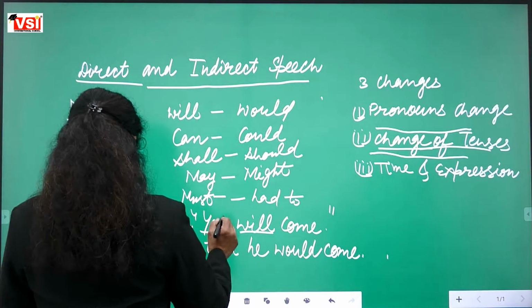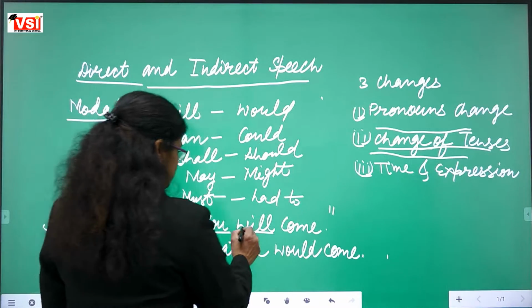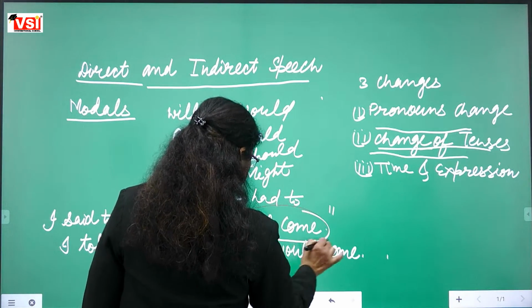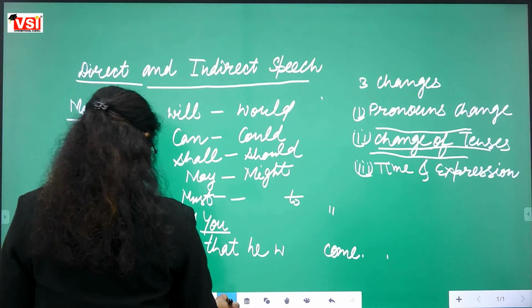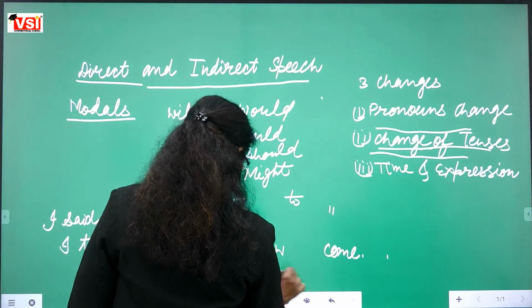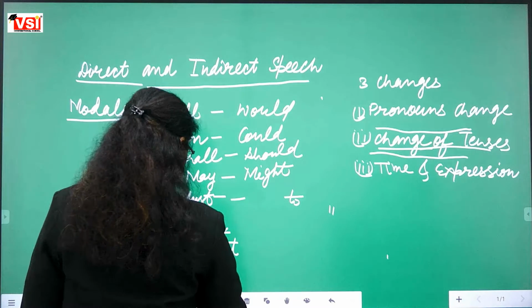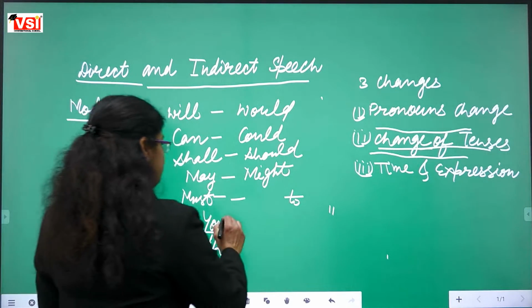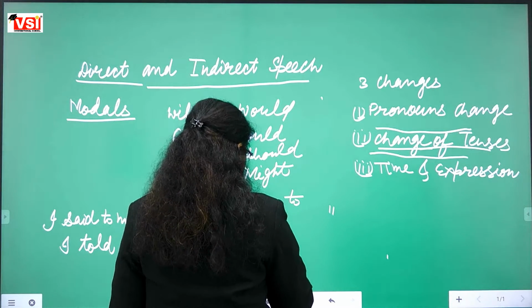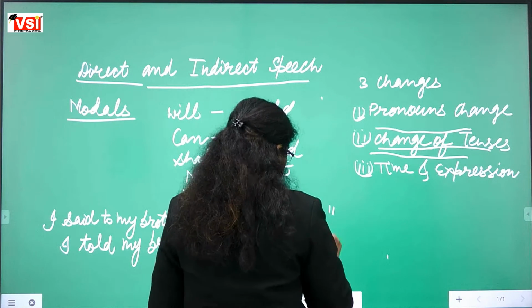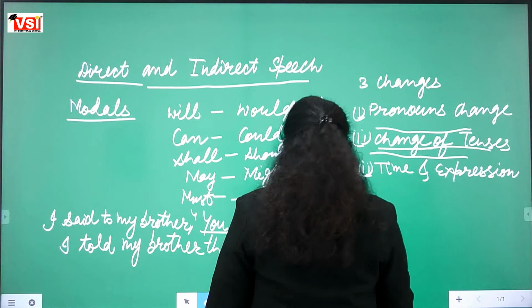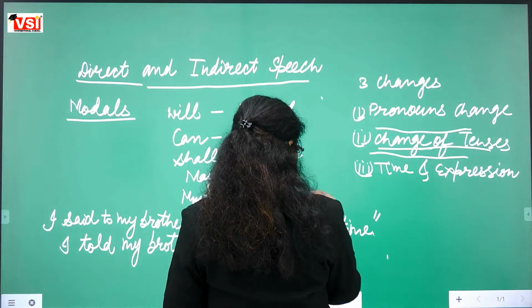Now, just a minute. I should remove this part only. I said to my brother, you must come on time. Fine. We are taking this example.